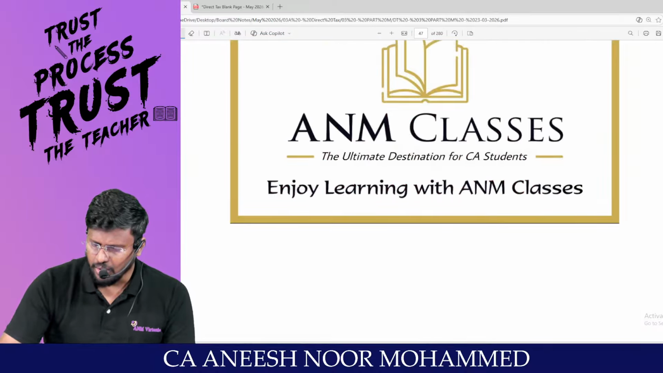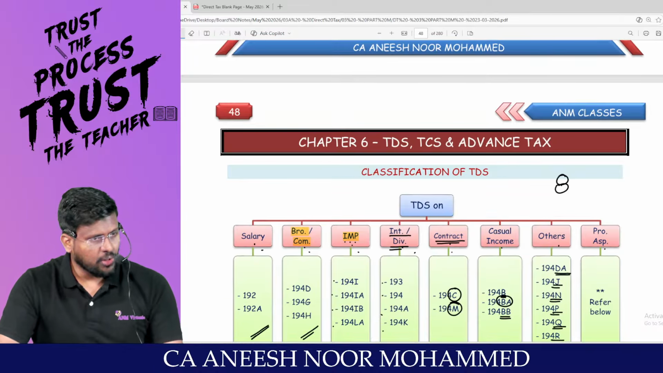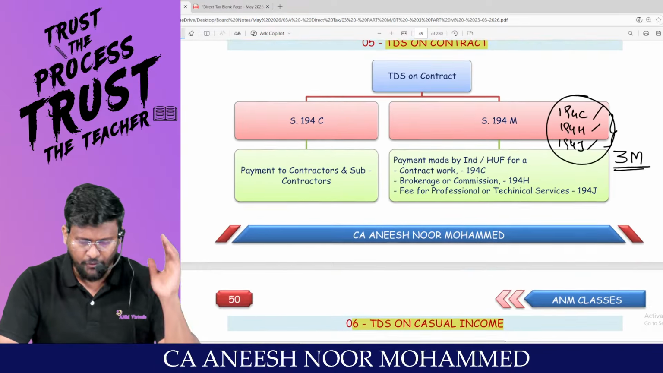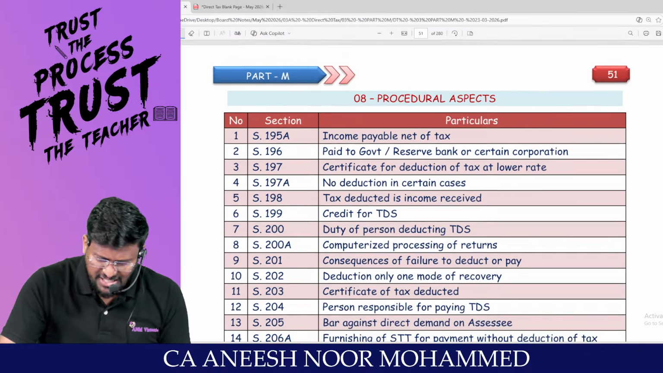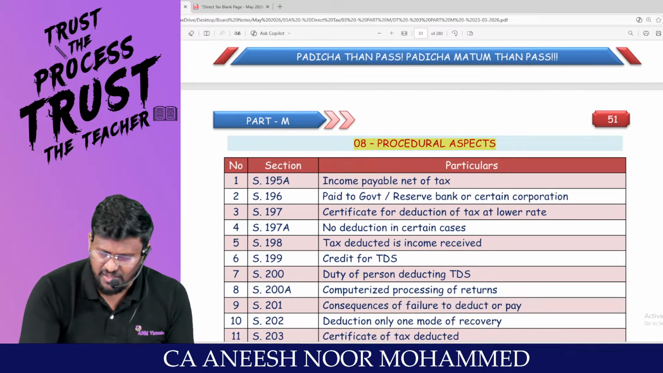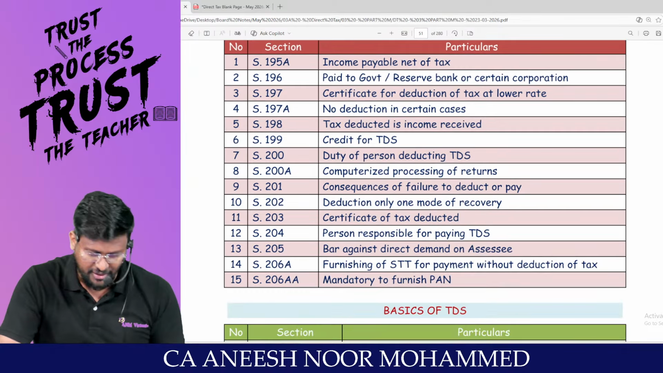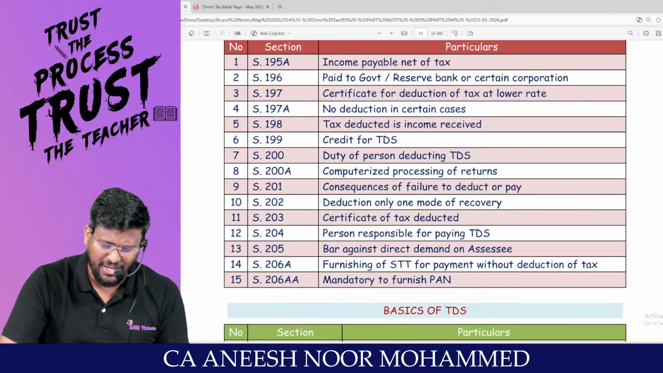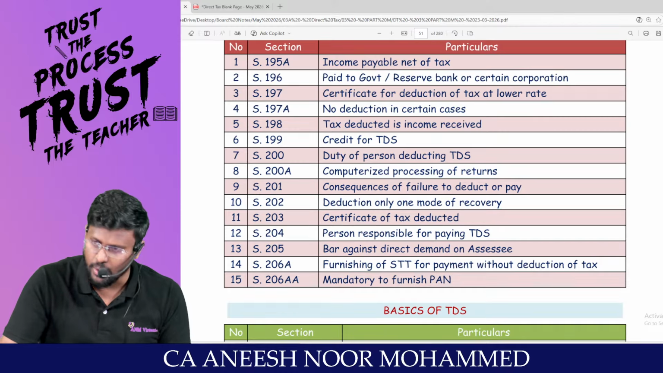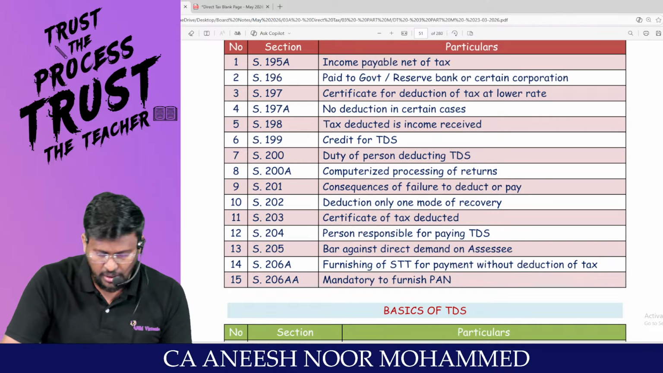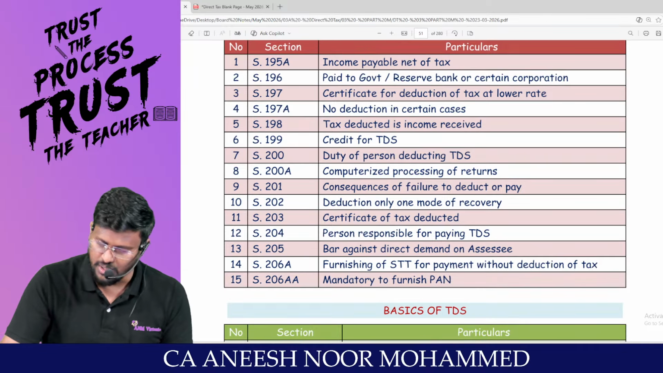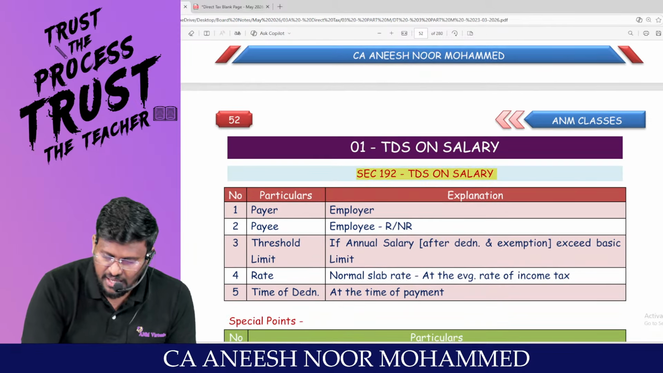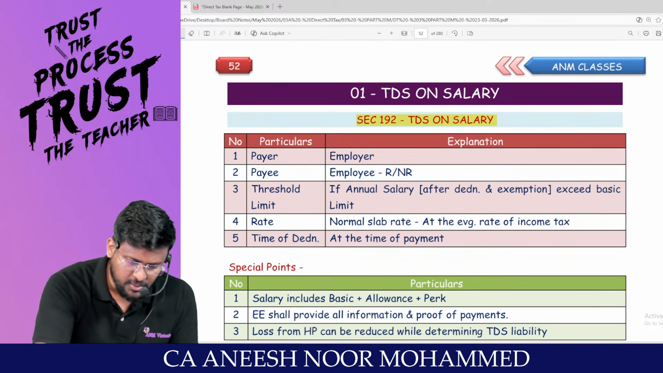In the coming slot, we will start talking one by one in detail about what section 192 is all about. For example, look here, man. We are having procedural aspects also. These procedural aspects, we will cover after completion of every section. In that, 15 sections are there. Don't worry at all: 195A, 196, 197, 197A, 198, 199, 200, 200A, 201, 202, 203, 204, 205, 206A and 206AA. We will start talking about TDS on salary, section 192. Only this much is there, man.